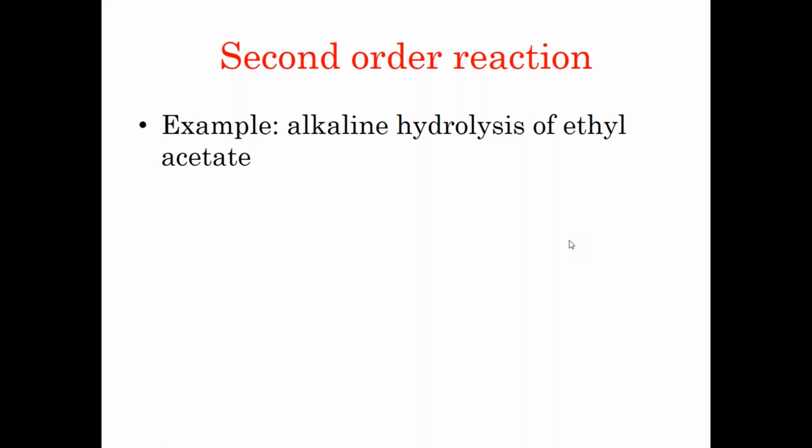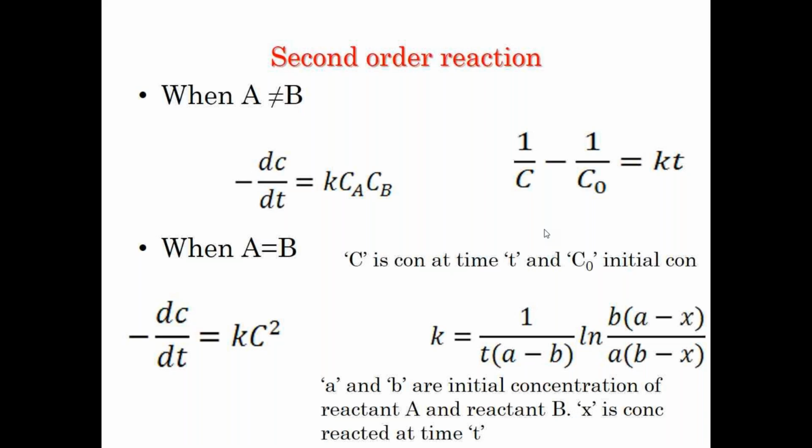And when we say second order, there are two entities, the reactants, involved in the degradation process. The best example for a second order reaction is alkaline hydrolysis of ethyl acetate, which can be done practically to understand the rate process. As you increase the order of the reaction, the complexity of the equation also increases. I'm sure you can't recollect or memorize anything when you look at the slide, but I just want you to know this.